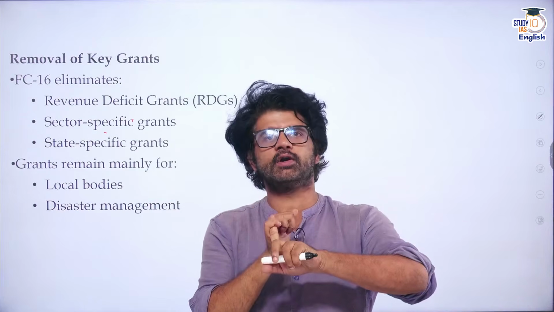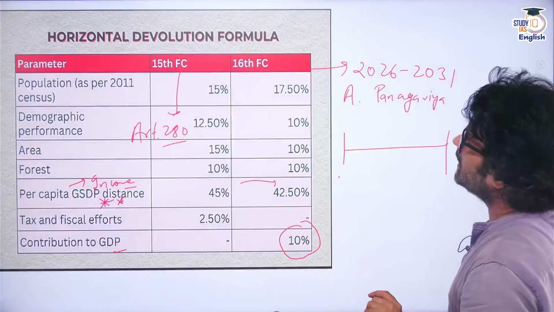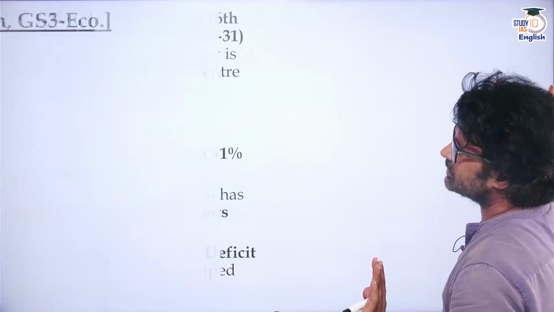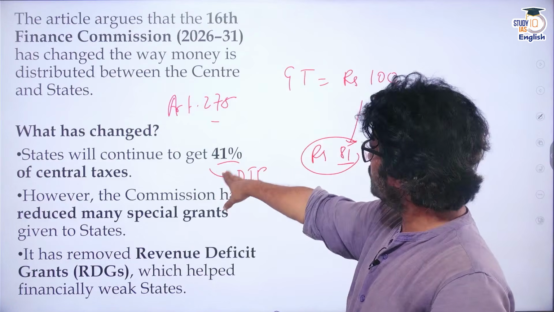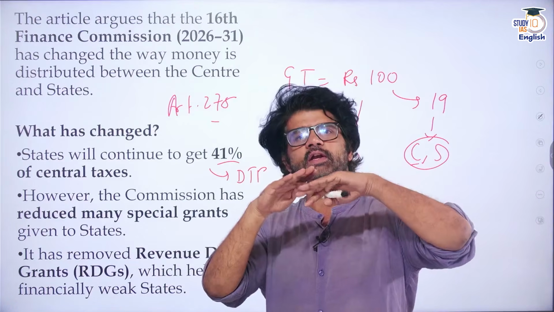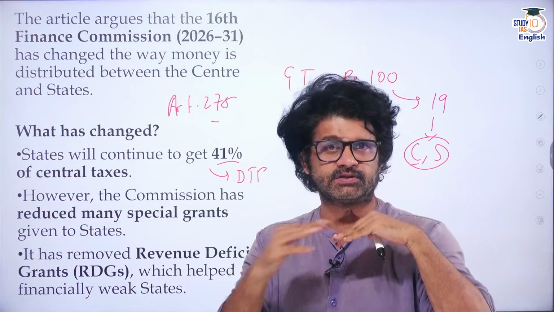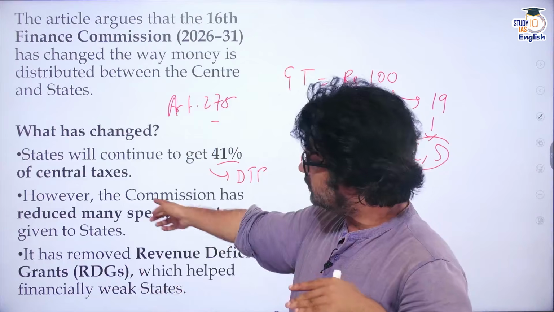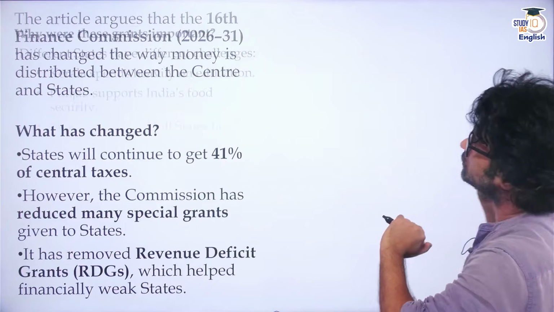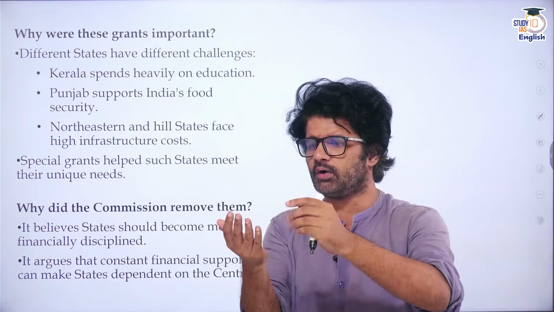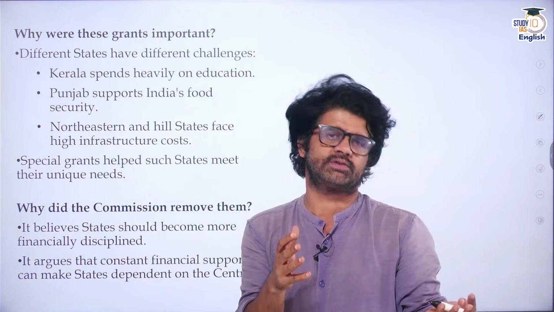So you are not sharing cess and surcharge money. This article is saying to the center that you are not sharing cess and surcharge money. That is going in your pocket. You have kept the divisible tax pool, horizontal devolution, at only 41%. You are not increasing the state share in this whole divisible tax pool. It is constant at 41%. And at the same time, you have also reduced or taken away these grants. And you have also introduced contribution to GDP and all those criteria. In a way, poorer states are suffering more.